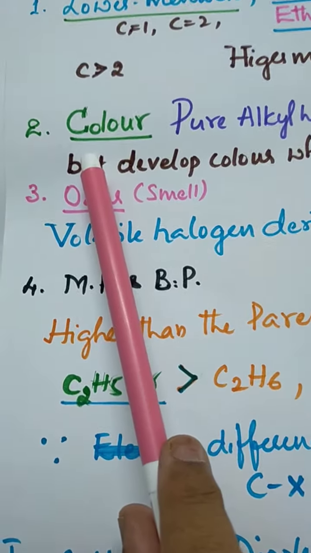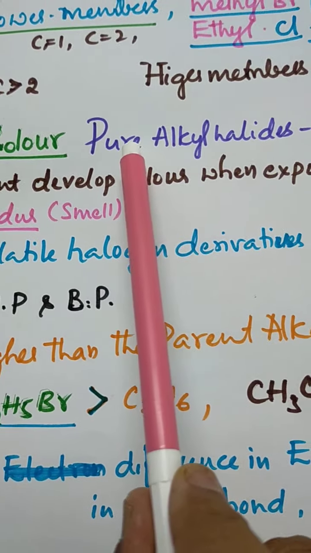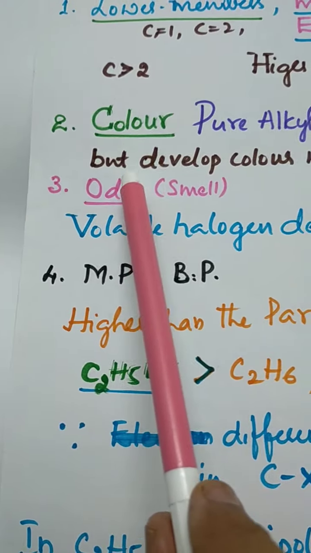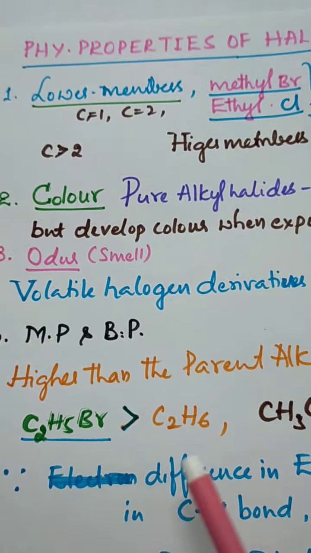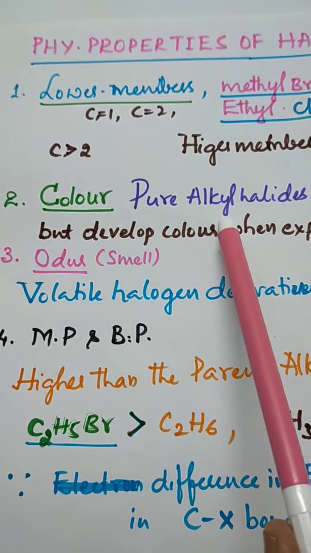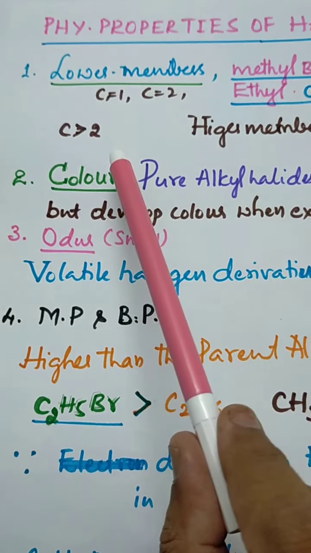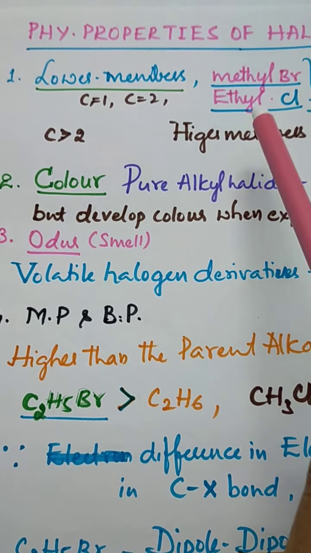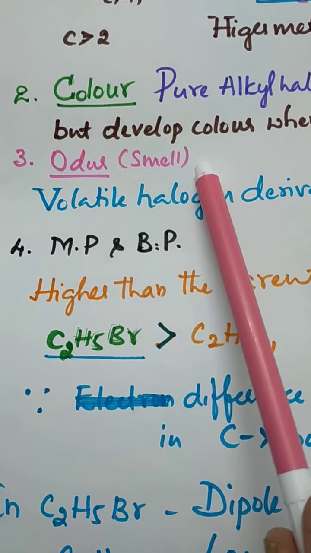Come to the color. What is the color of the haloalkanes? Pure alkyl halides or pure haloalkanes are colorless, but when they are exposed to light they develop color. That's the content about color. The first one was the nature of the substance: the lower members are gases, and the higher members are liquids and crystalline solids. Then we come to odor, smell.